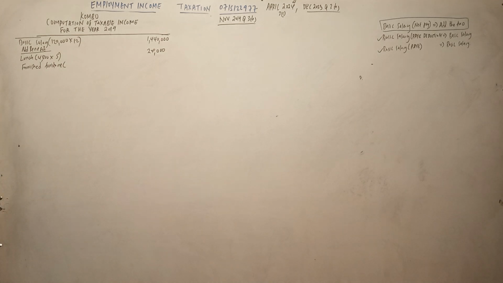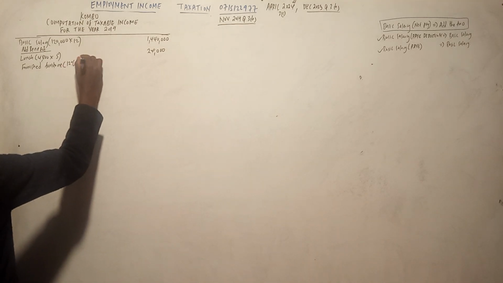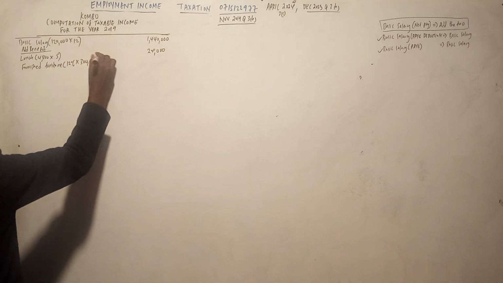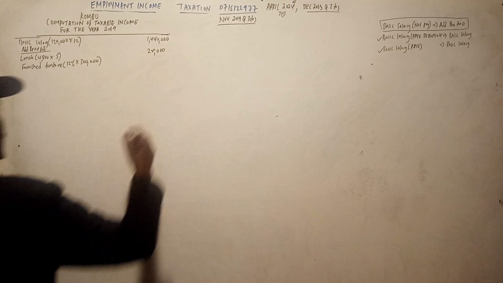It is 1% per month if I'm not wrong, or 12% per year on the cost. So 12% times 300,000. So 0.12 times 300,000, which is 36,000.